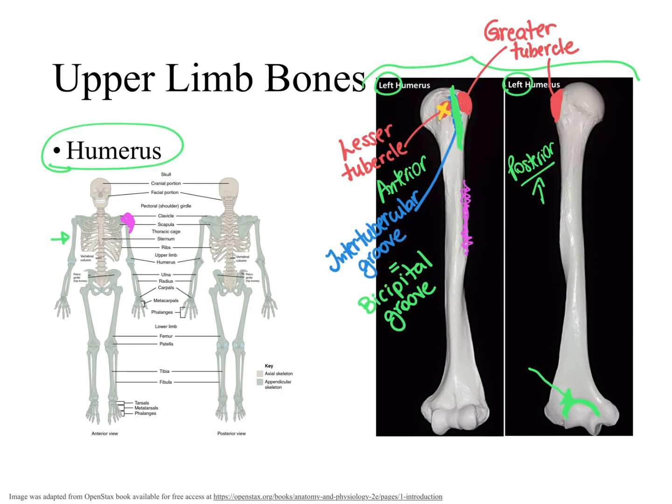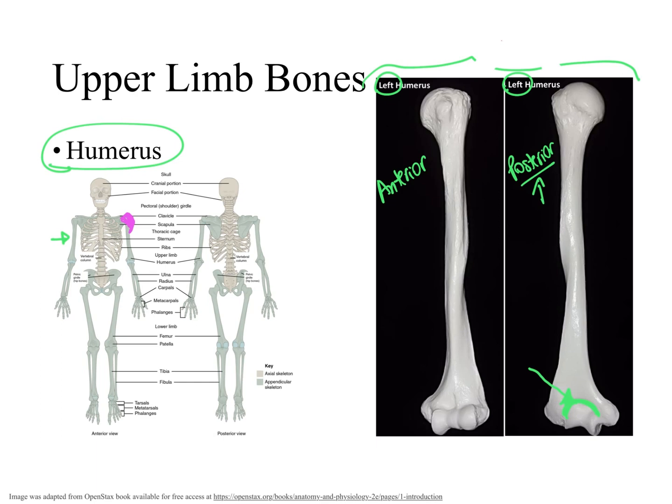Now I would like you to observe how these structures that we named greater tubercle, lesser tubercle, and head look like.